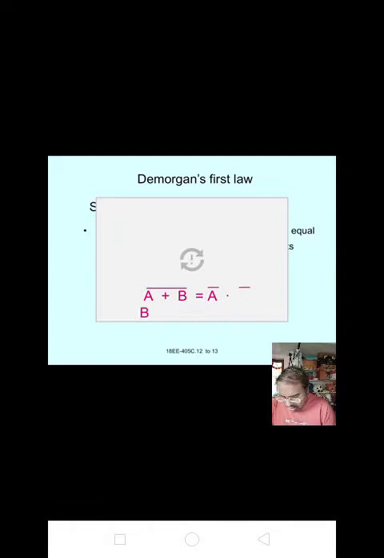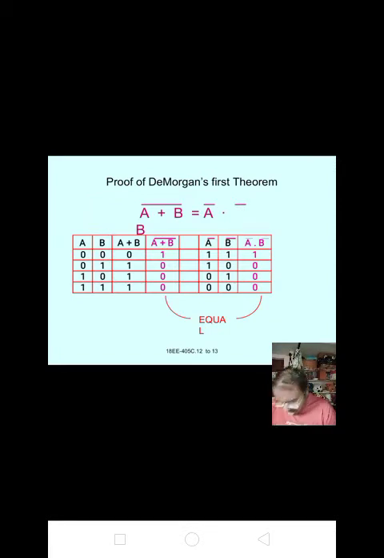This is illustrated by a truth table. Here I have shown the truth table for De Morgan's first law, that is A plus B whole bar equal to A bar dot B bar. The statement for the first law is: the complement of the sum is equal to the product of their complements, that is A plus B whole bar equal to A bar dot B bar.